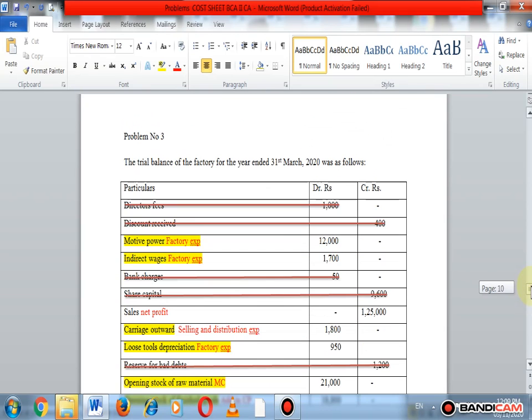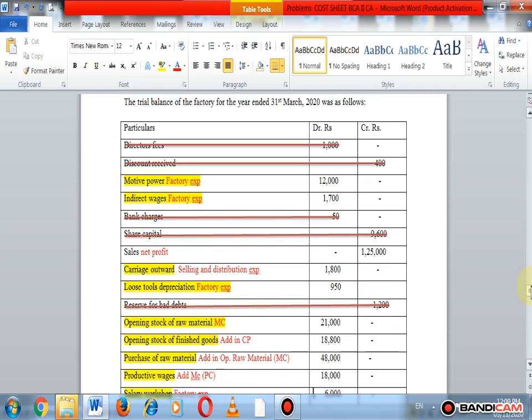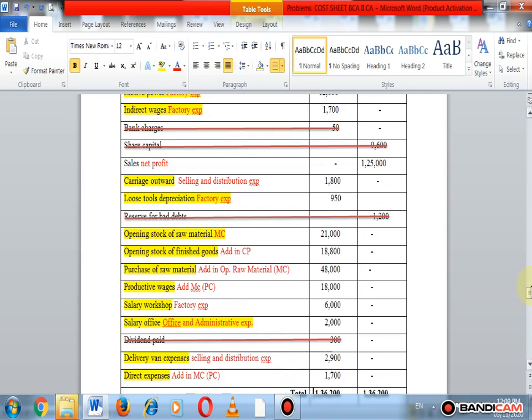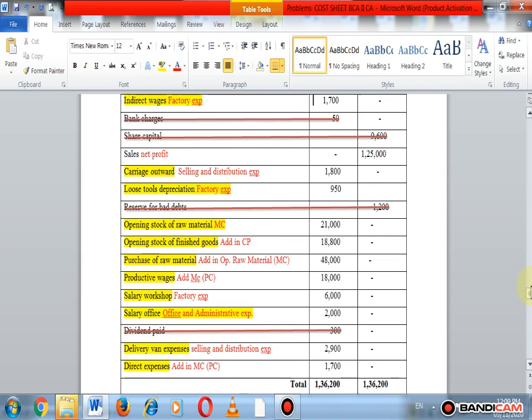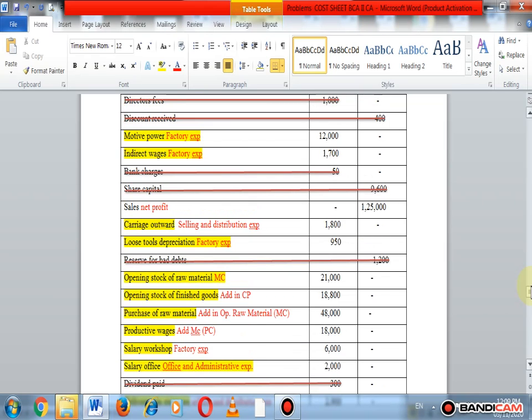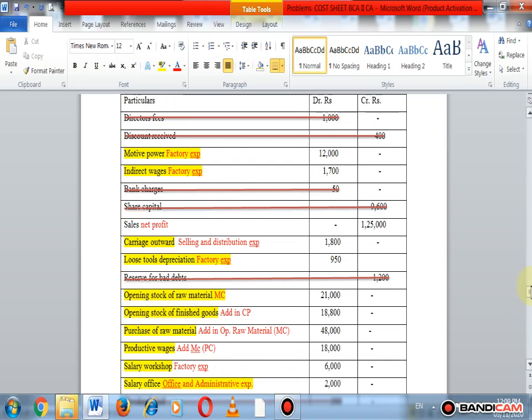In problem number 3, director fees, discount received, bank charges, share capital, reserve for bad debts, dividend paid, these items are related to pure finance, so they should be ignored. Discount received is related to pure finance, so it is ignored from the cost sheet.